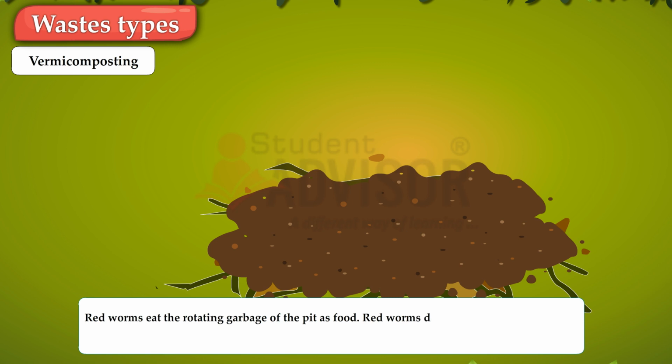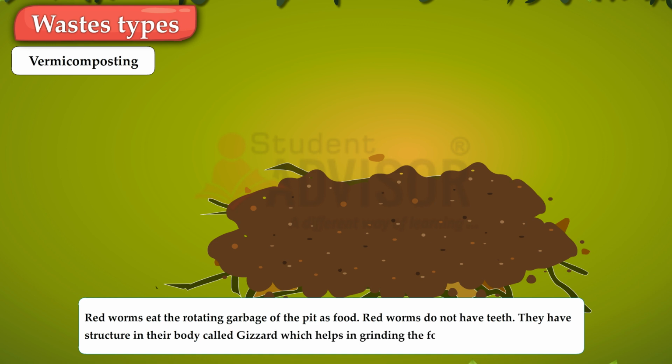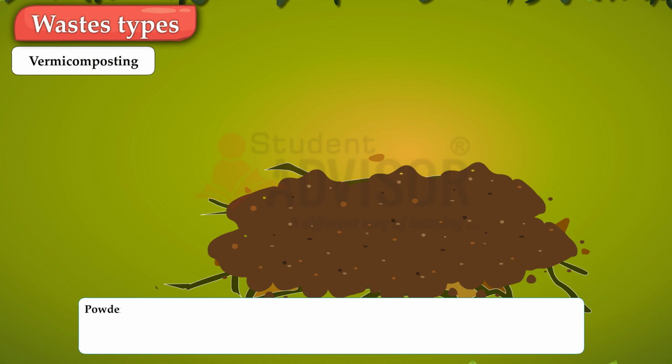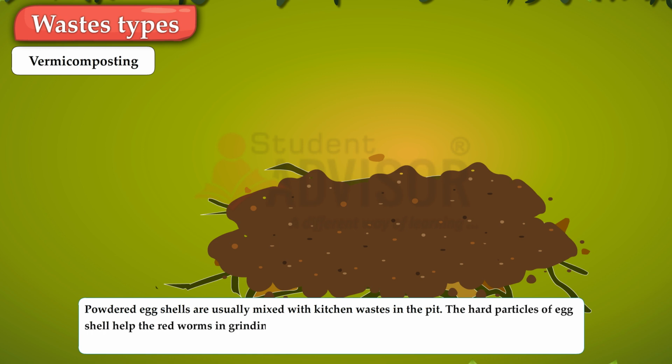Red worms do not have teeth. They have a structure in their body called gizzard, which helps in grinding the food which they eat. Powdered eggshells are usually mixed with kitchen waste in the pit. The hard particles of eggshells help the red worms in grinding their food in the gizzard.